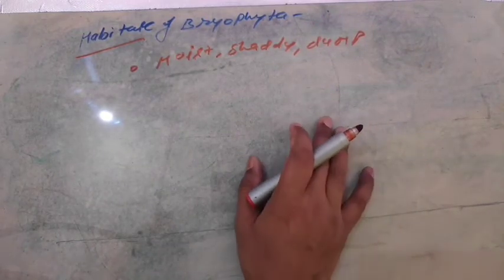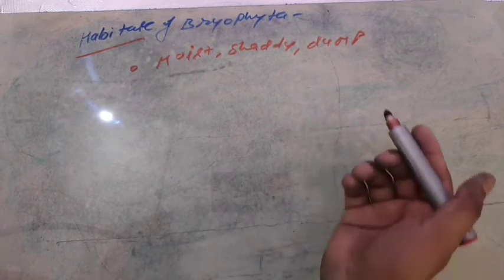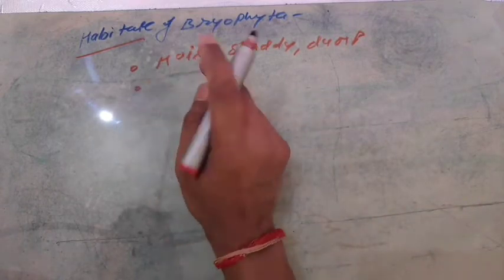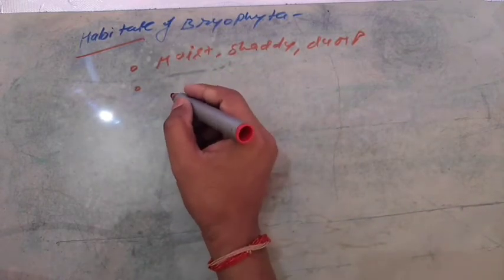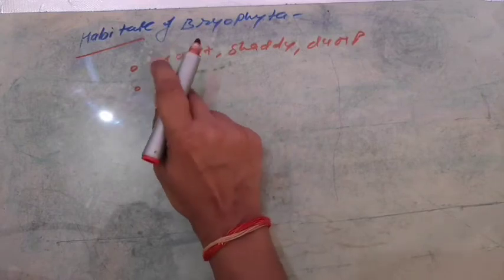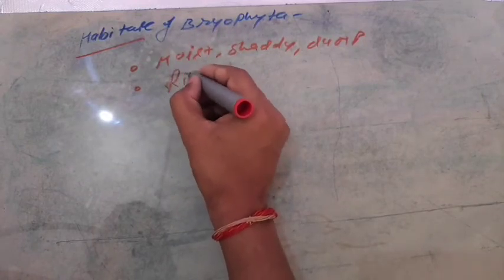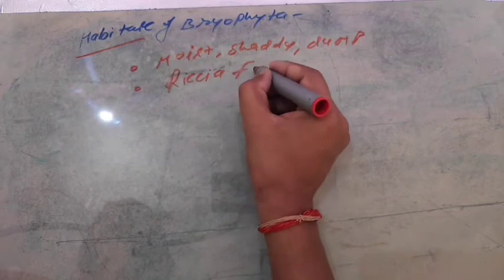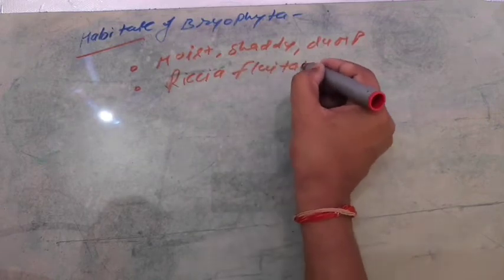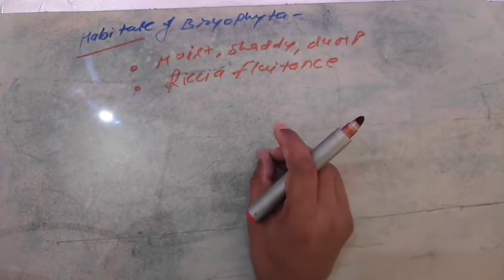All varieties of Bryophyta are terrestrial, it should be in your mind, except one, Riccia fluitans. Riccia fluitans is totally aquatic. Riccia fluitans may be asked in upcoming competitive examinations like NEET and others.